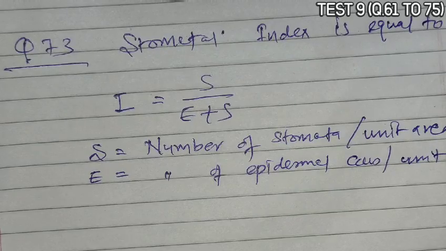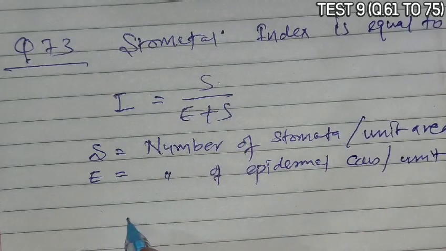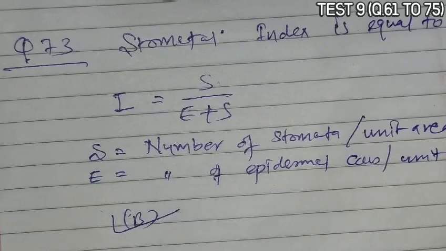So the index becomes S upon E plus S, so B becomes the correct answer.